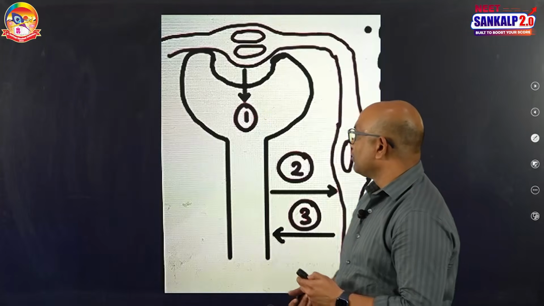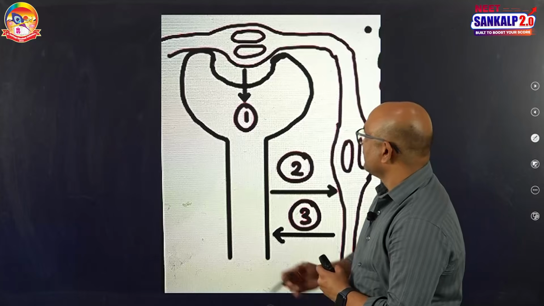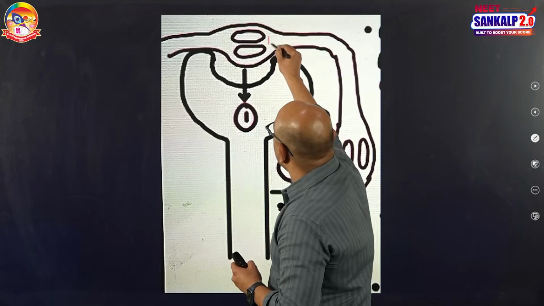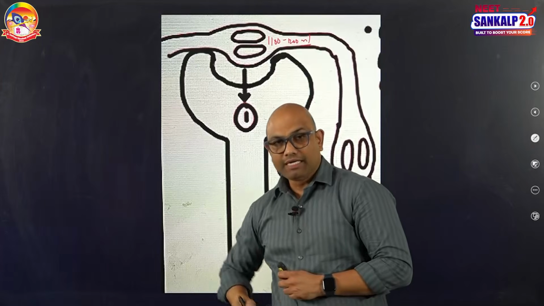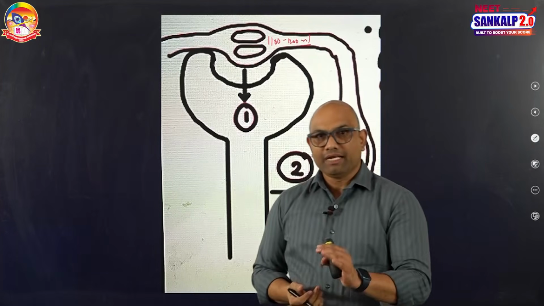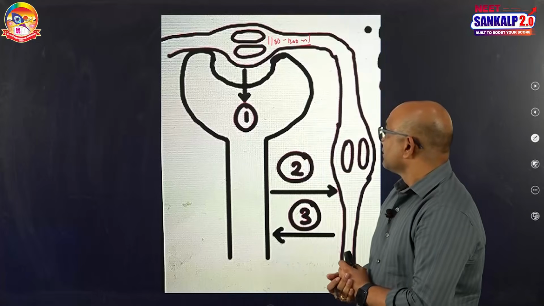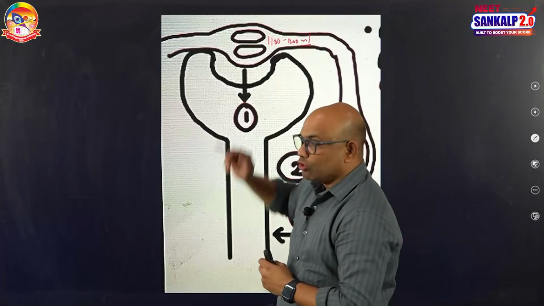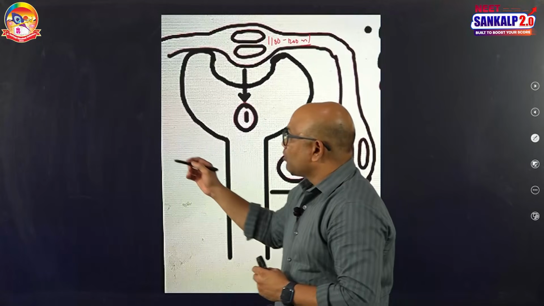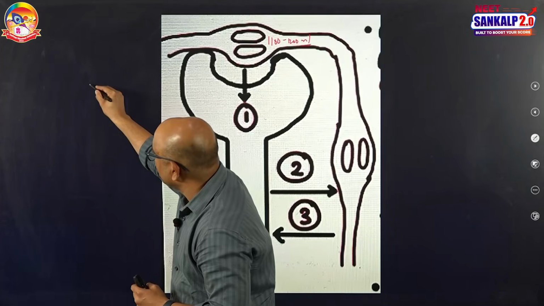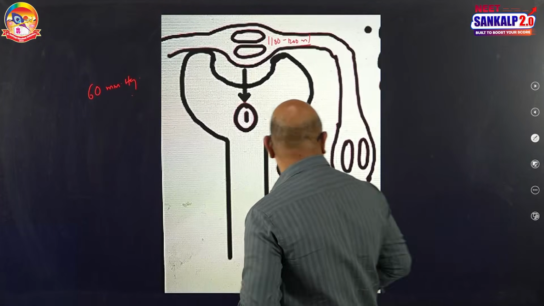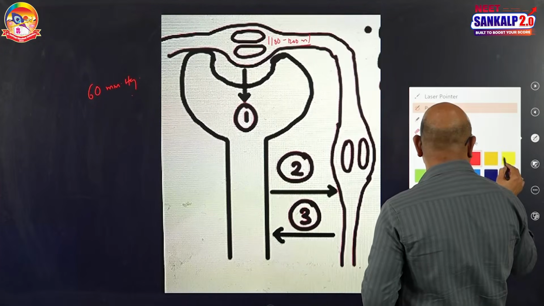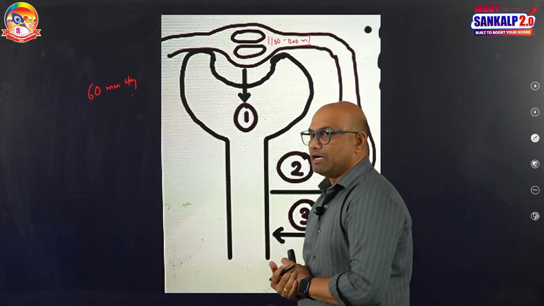The first one is glomerular filtration. Listen carefully. 1100 to 1200 ml of blood is filtered by the kidneys per minute in humans. While that blood is passing through the glomerulus, the glomerular hydrostatic blood pressure is equal to 60 mm of Hg.